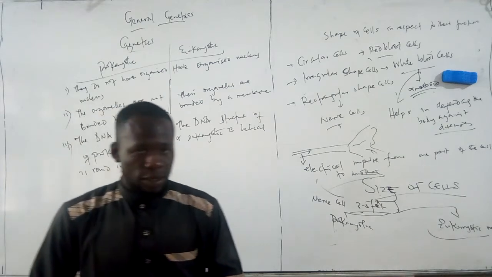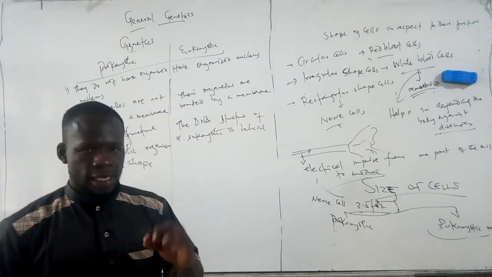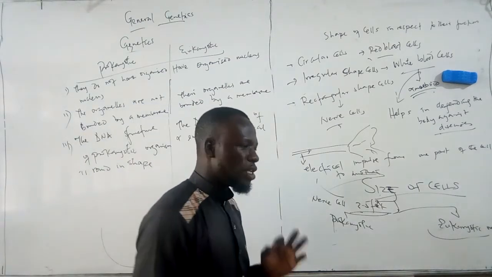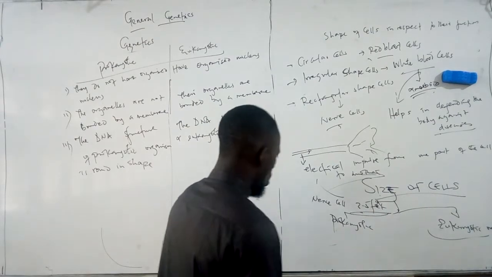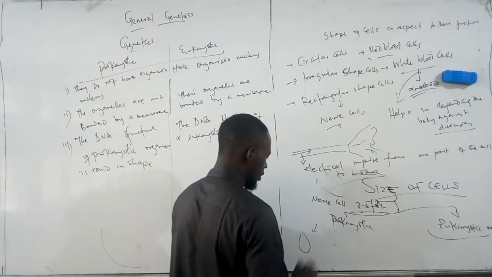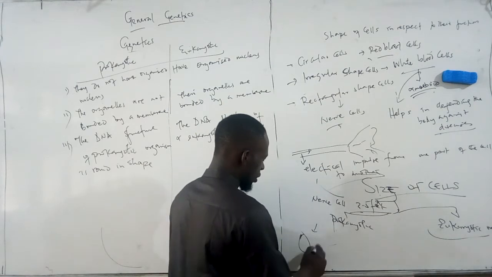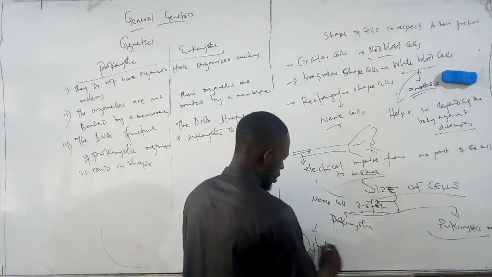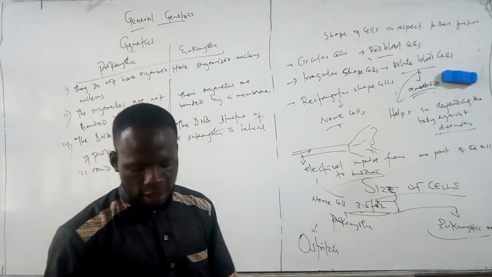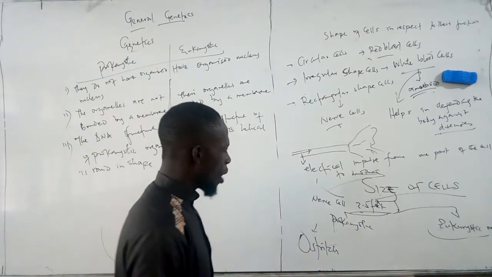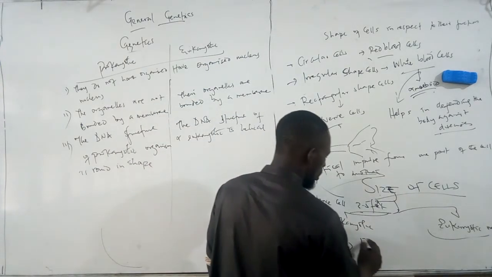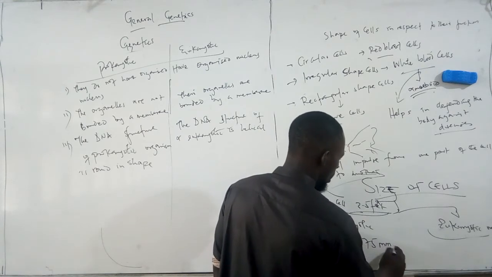The largest cell that is said to exist in living organisms is found in the ostrich. The ostrich has the largest cell, which is its egg cell, and it is found to be 175 millimeters.